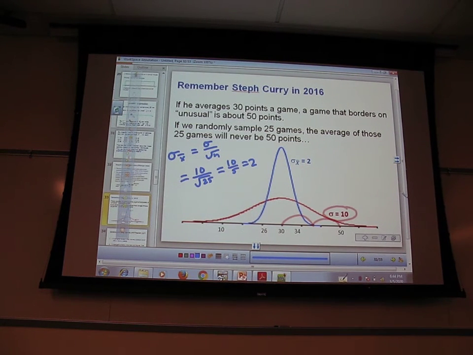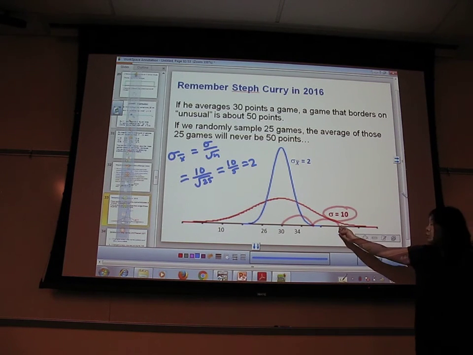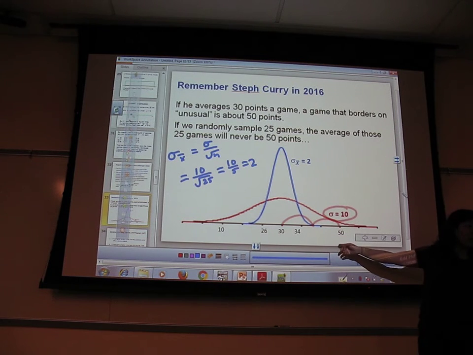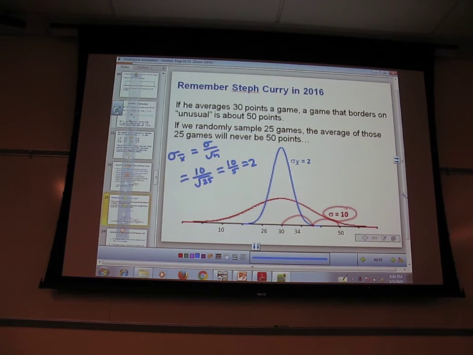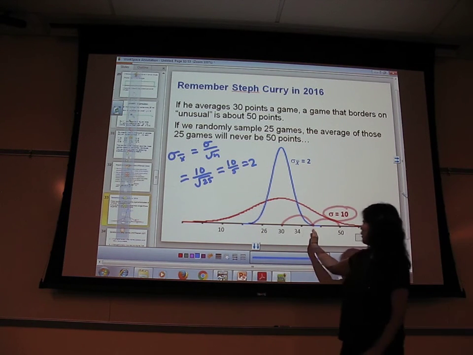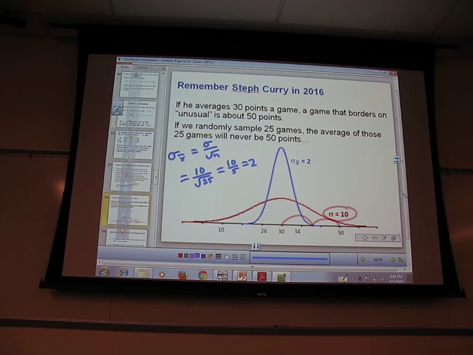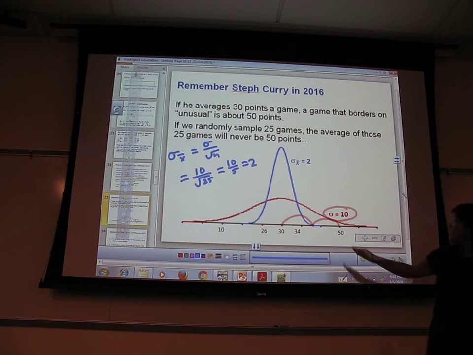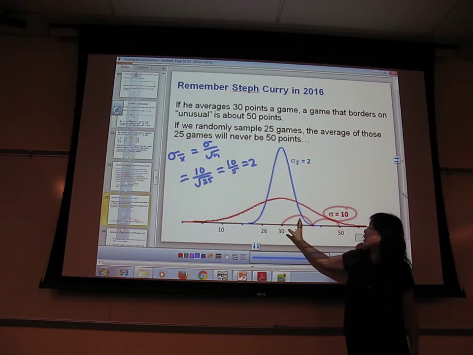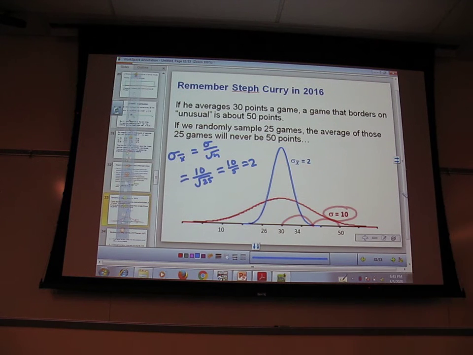Why? Because again, you have this canceling out. I'm never going to get 25 games averaging to 50 points. Because I might grab a couple of high ones, but I'm probably going to grab some of the low ones to go with it, and they're going to balance out, so they come right around in here. That's the neat thing: when you take a large sample, the high ones get balanced out by low ones, so you don't have crazy high stuff out here, and your standard deviation is going to be a lot smaller. How much smaller? Divide by square root of n smaller.